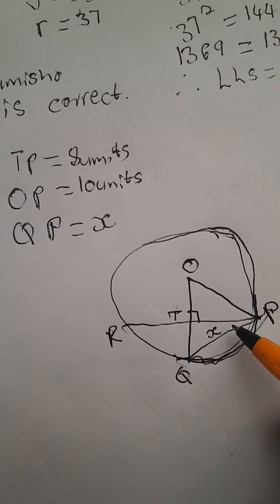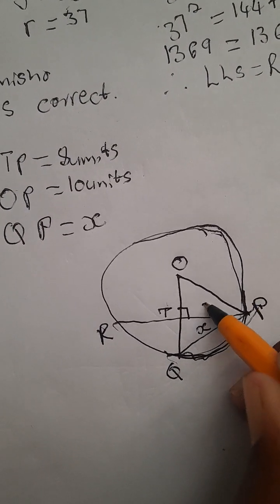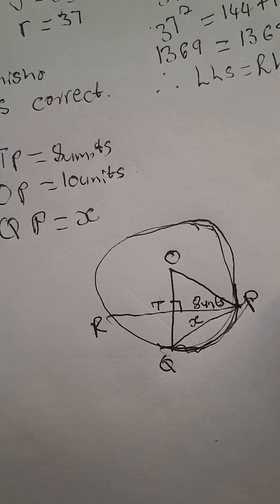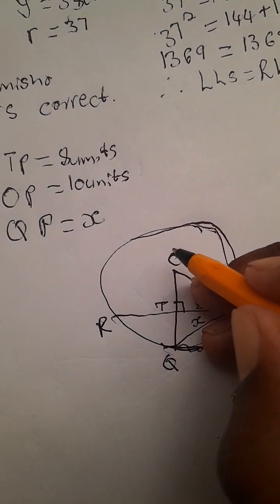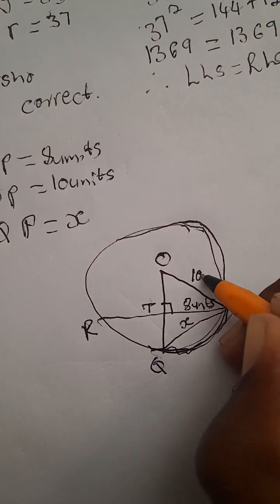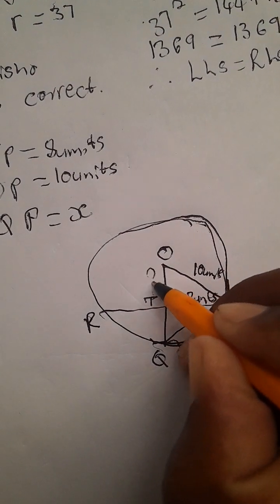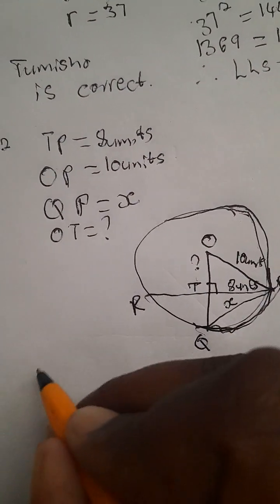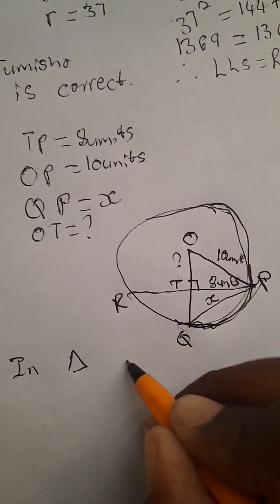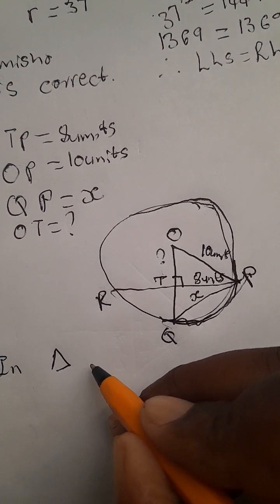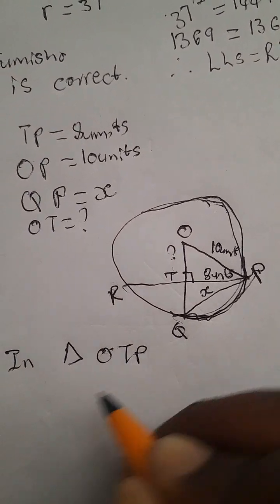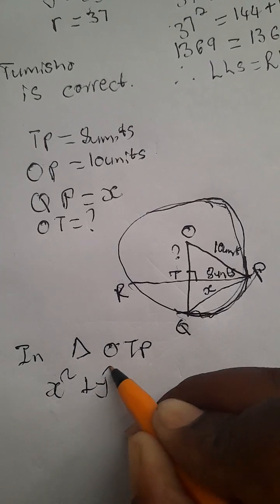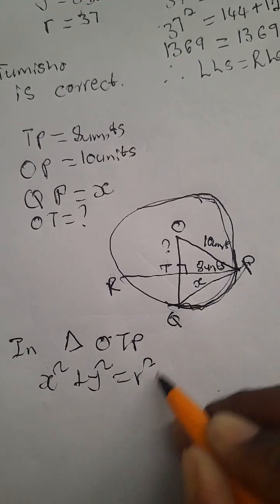What is given? Let's check. We're given that TP is 8 units, and we are given that OP is 10 units. So what is missing? It's OT. We don't know OT. Let's put a question mark. So let's start in triangle OTP. In triangle OTP, we are going to use the theorem of Pythagoras. a squared plus b squared is equal to c squared, right?